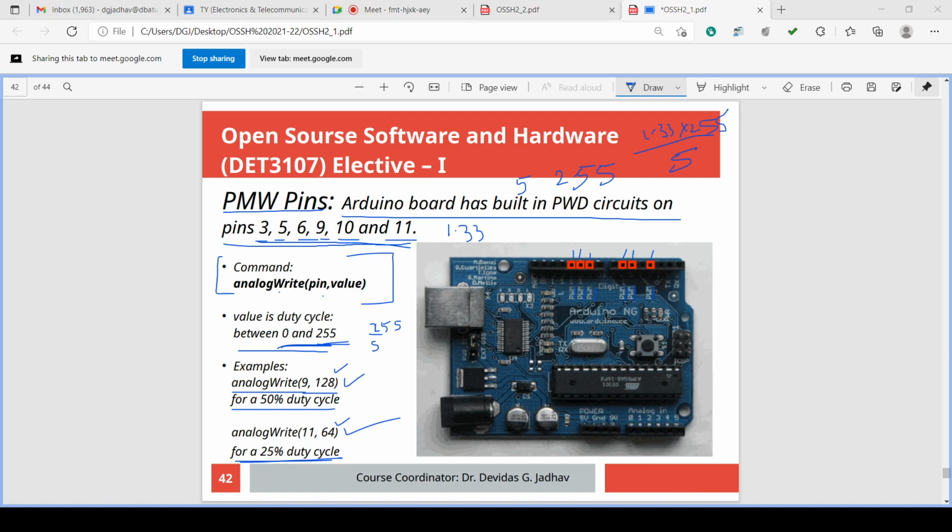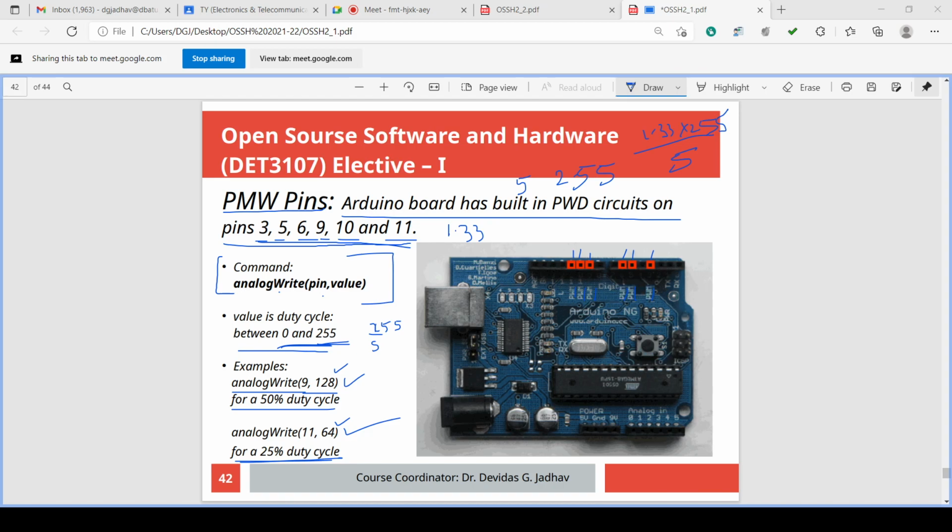Similarly, for any voltage you send on any pin, we have to calculate the equivalent number and then analogWrite on that particular pin with that number, in the range of 0 to 5 volt analog, and that number is in the range of 0 to 255.